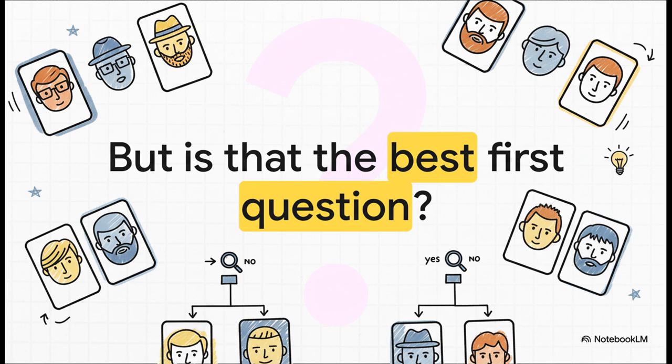And this is where it gets really interesting. Is asking about glasses really the most efficient way to start? I mean, what if only, say, 3 characters on the whole board have glasses? You're not actually eliminating that many options. See, the secret to winning isn't just about asking any question. It's about asking the smartest question you can at every turn.